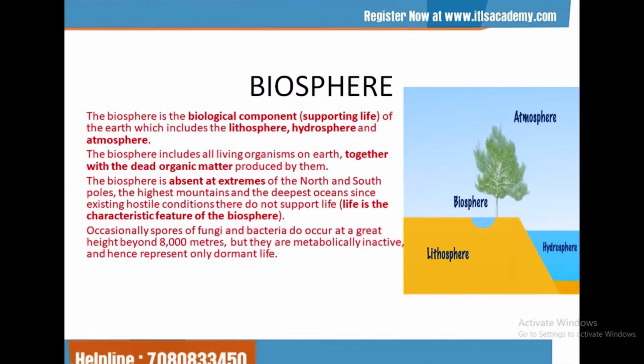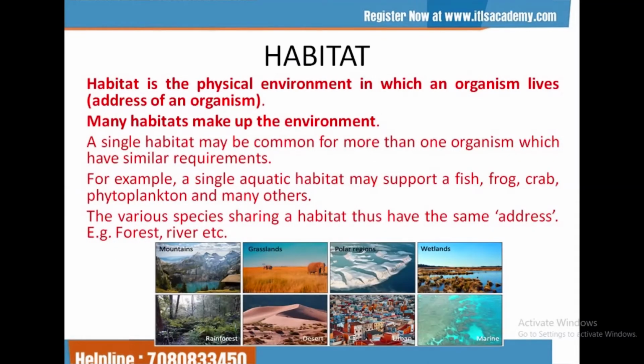Where an organism lives is known as the biosphere. It involves lithosphere, hydrosphere and atmosphere, related to soil, water and air respectively. Habitat is the physical environment in which an organism lives. Actually, habitat is the address of an organism. There are many habitats like mountains, grasslands, polar regions, wetlands, rainforest, desert, urban areas and sea.